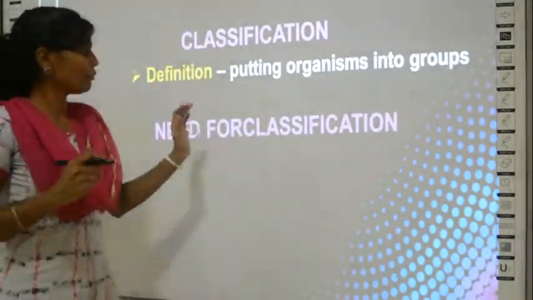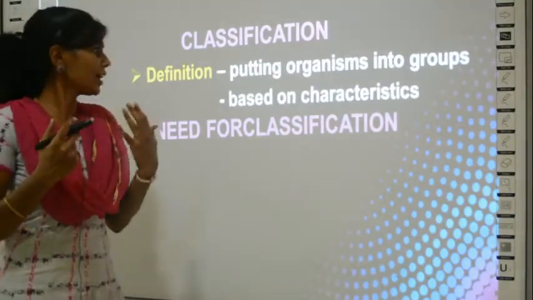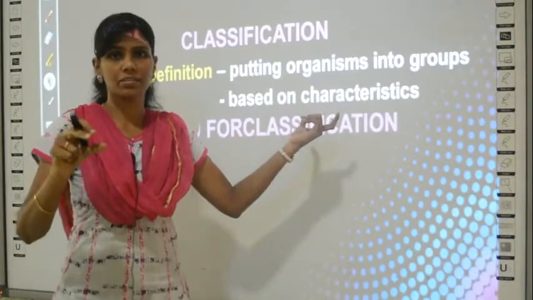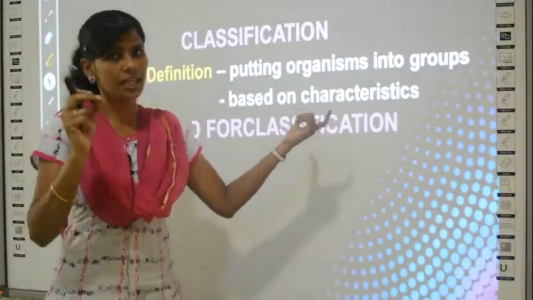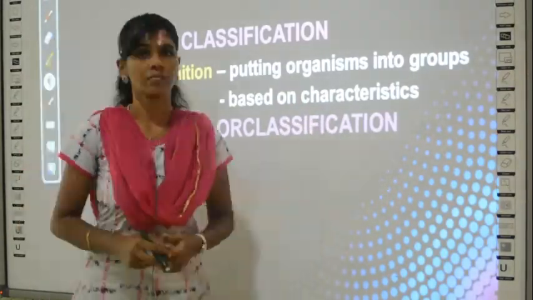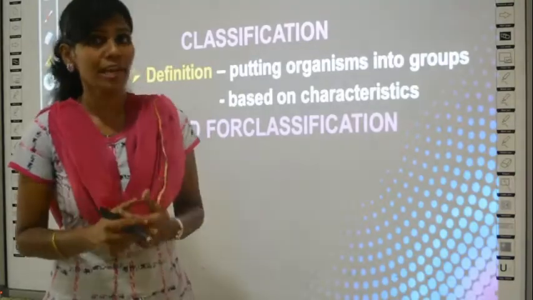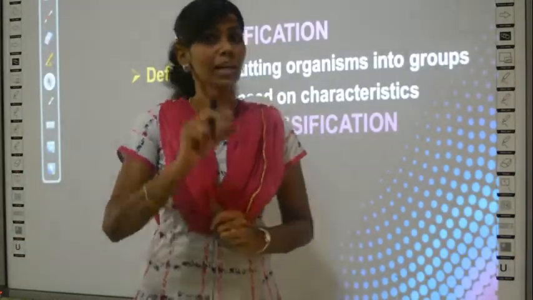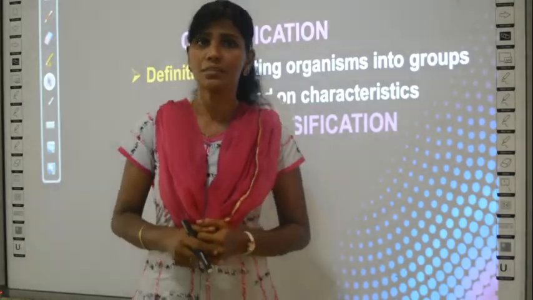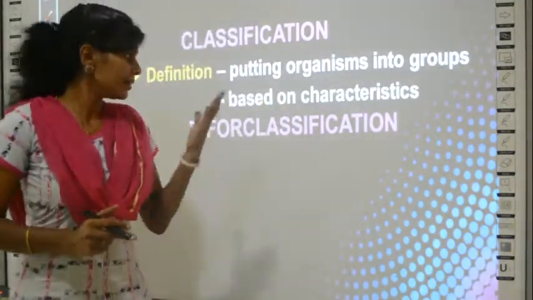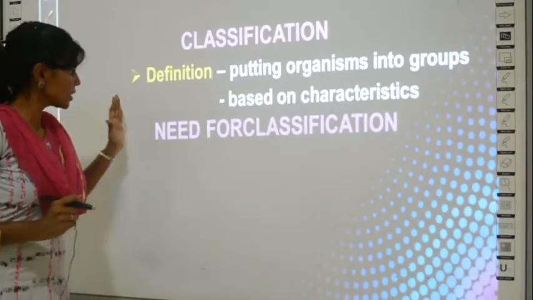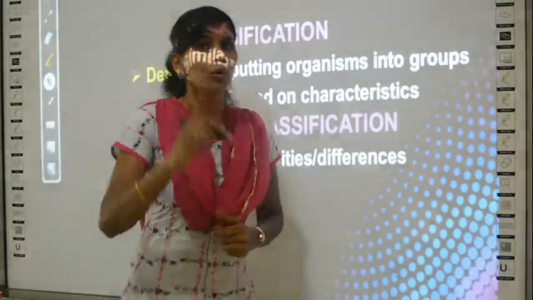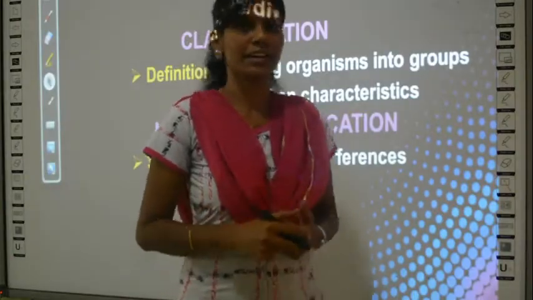Then the need for classification. Why do you need classification? I told you already, it is based on certain characteristics. The example I gave you is about the flowering property. Now, what is the need for classification? If there are people who want to classify the plants, there should be a reason, right? Mainly this classification system was done by scientists. Scientists were the people who first wanted to classify the plants.